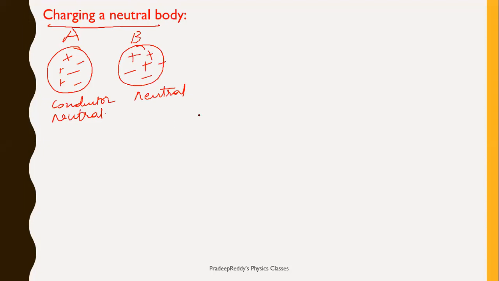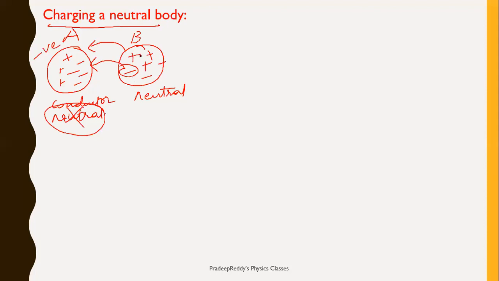As I already told you, when some negative charge is transferred from surface B to surface A, say for example, this negative charge is entering the surface of A. As a result, it will not be neutral because there is one more negative charge coming over here. Therefore, negative charge is dominating, then this will become negatively charged.